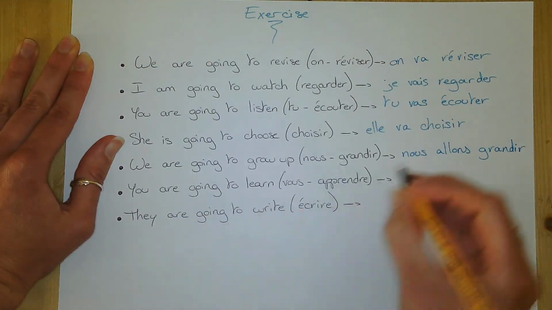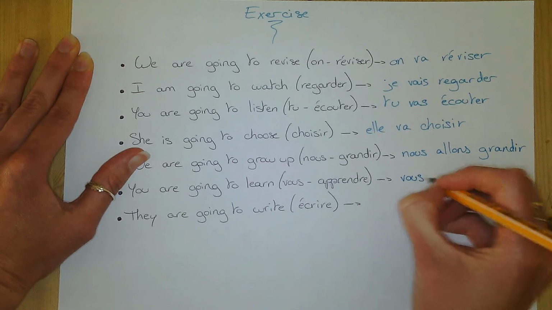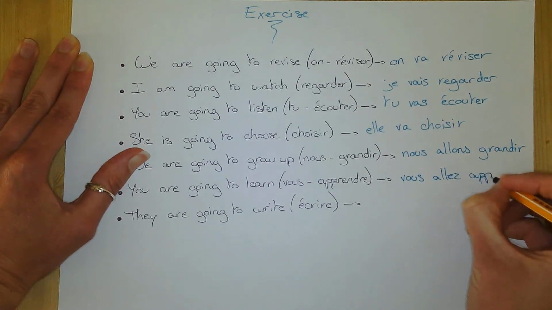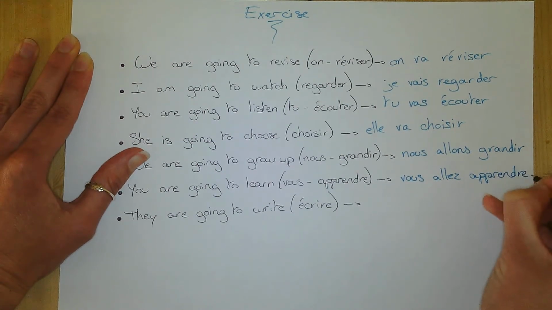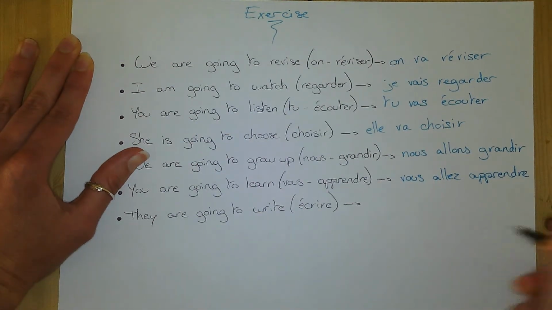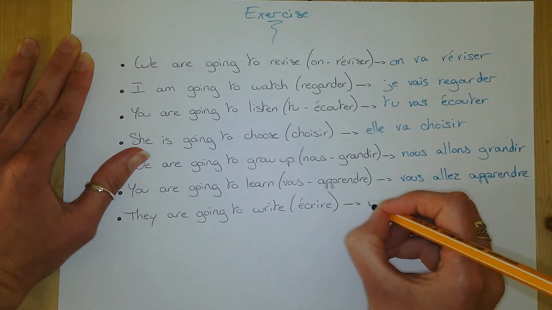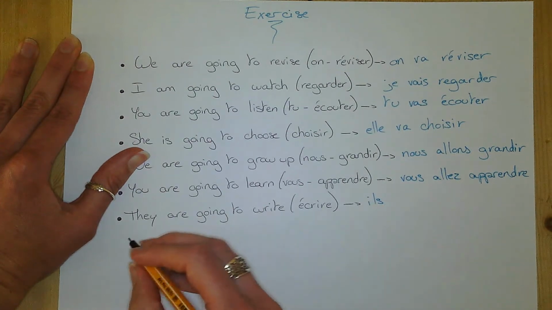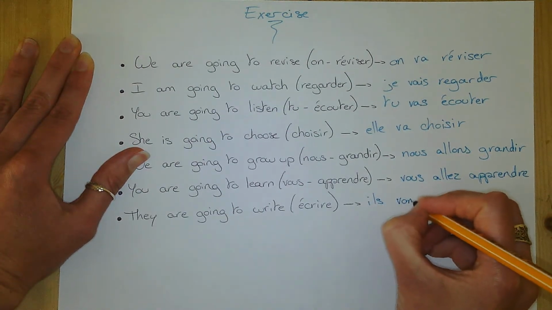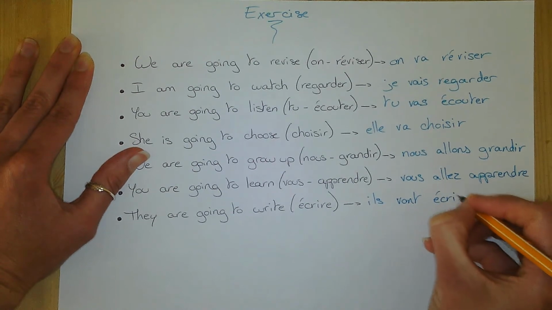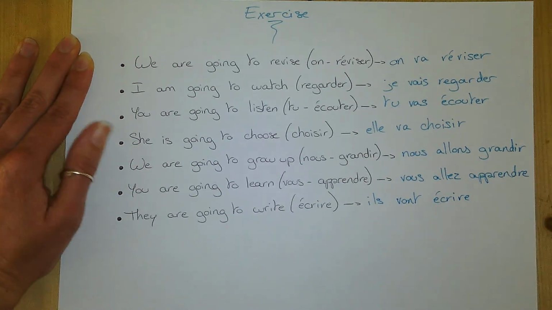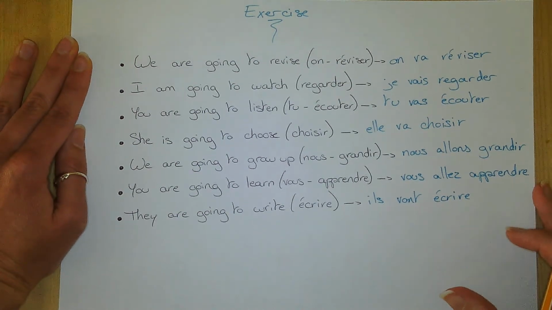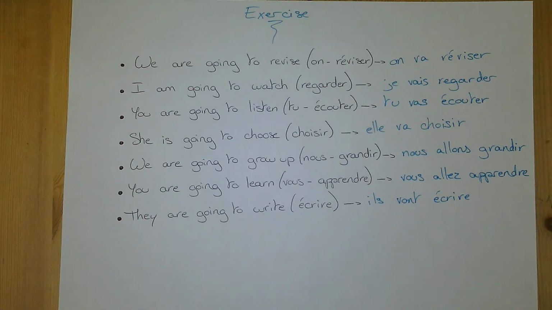You are going to learn with vous allez. To learn, apprendre, which is an RE verb, keep it, again. And they are going to write, I don't care if you put il or elle, it doesn't make a difference. Ils vont, and to write is écrire. That's it, you're sorted.